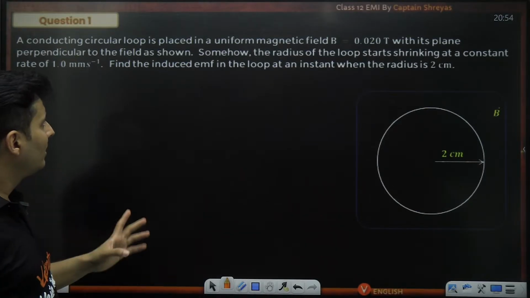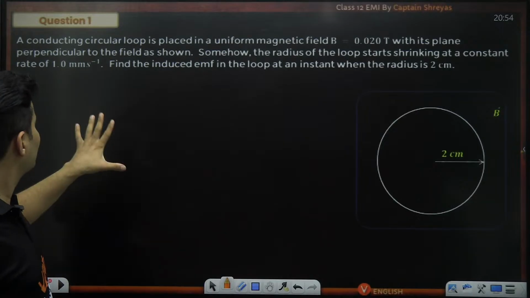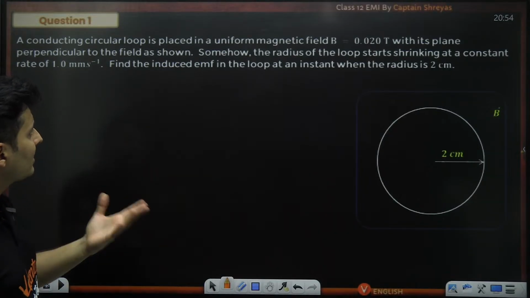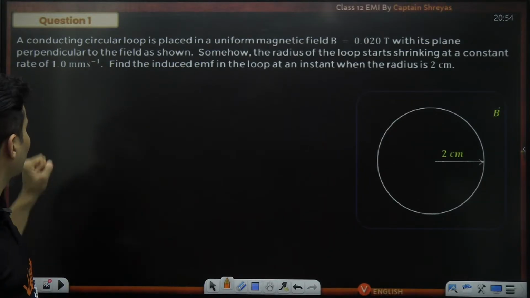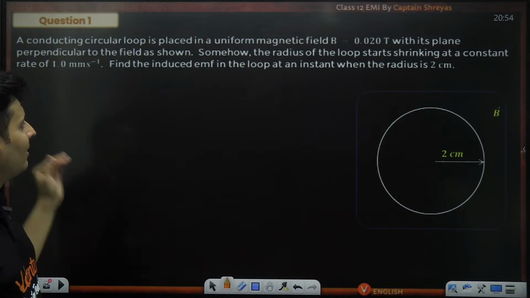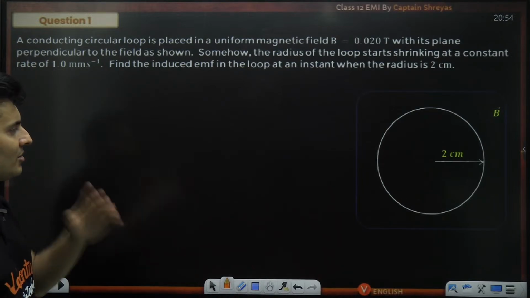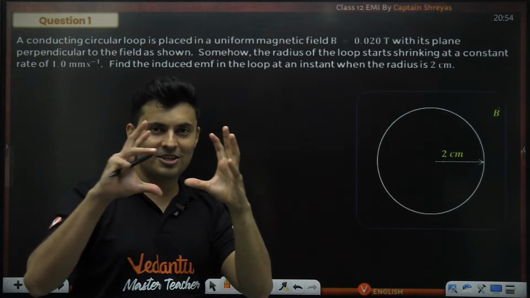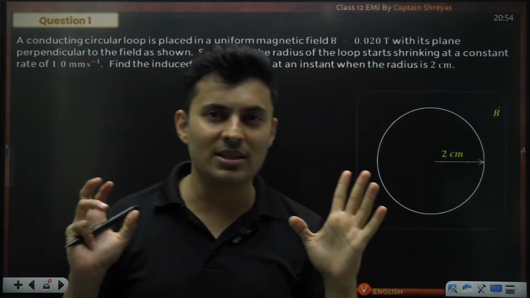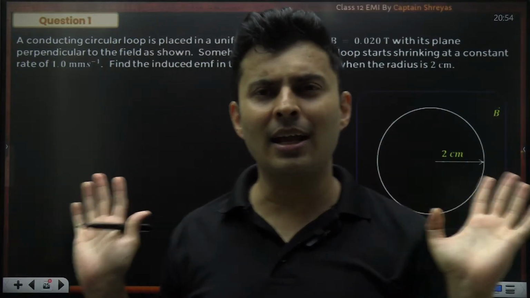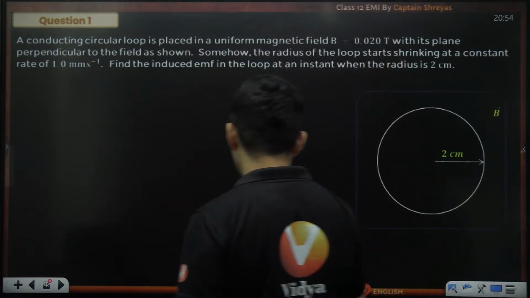There is a loop which is in a field with its plane perpendicular to the field. Somehow the radius starts shrinking at 1 millimeter per second. Find the induced EMF when the radius is 2 centimeters. So the area is shrinking. Field is constant, number of turns is constant, angle is constant. Let's think how to do this question.